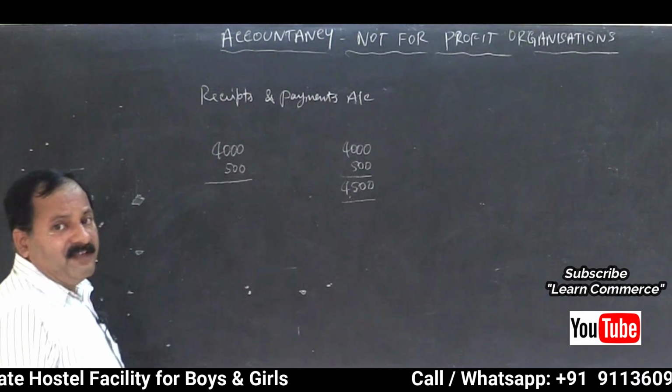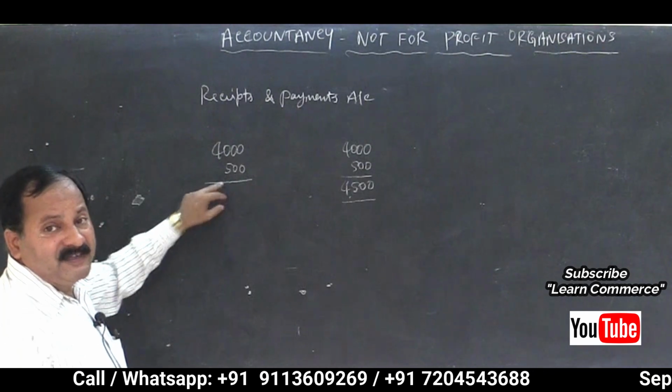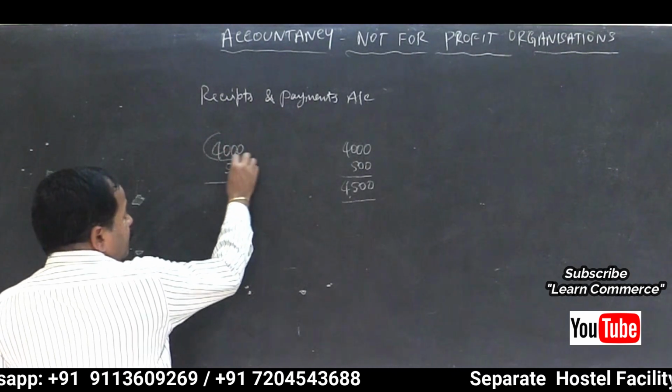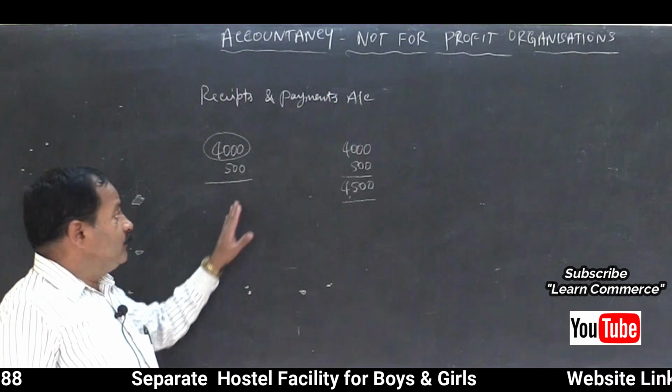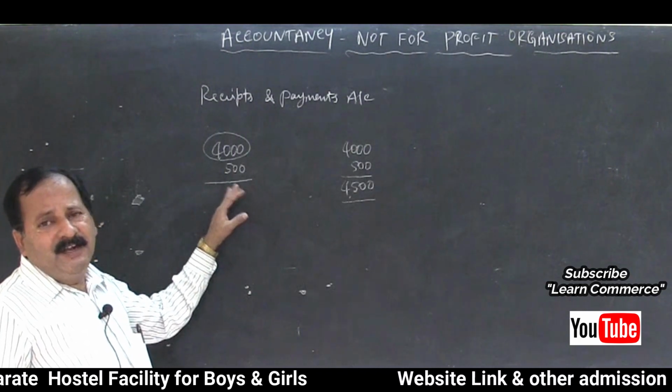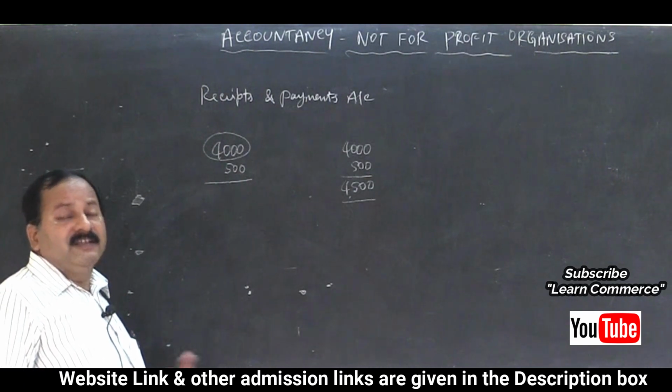Total subscription for the year is 4,500. But in case of receipts and payments account, we will record only 4,000 and not 500. 500 will be neglected because it is not received. It is receivable, isn't it?